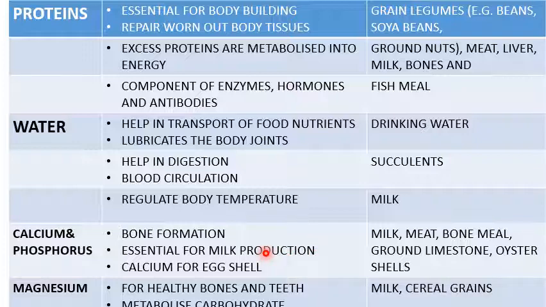Some of the animals we raise so that they should be giving us milk. So if they get feedstuff which is rich in calcium and phosphorus, at least milk production will be boosted. And more especially, calcium is very important for eggshell formation.